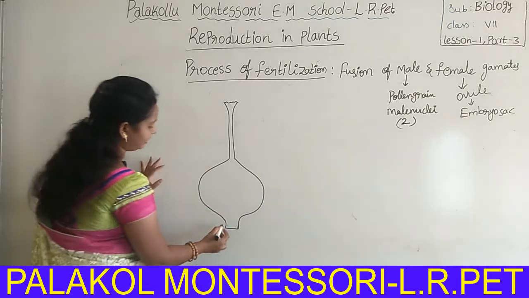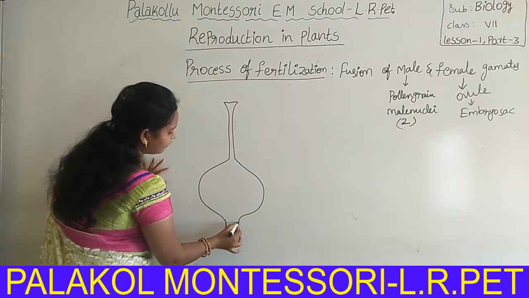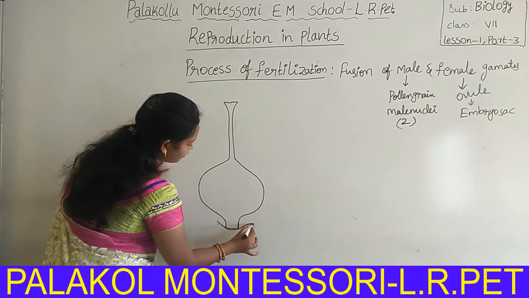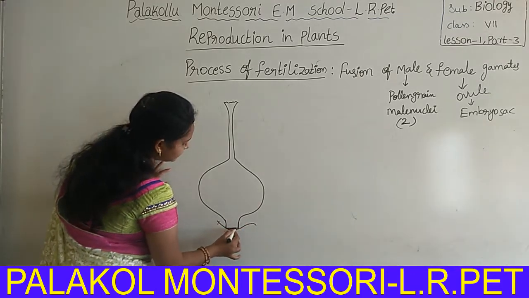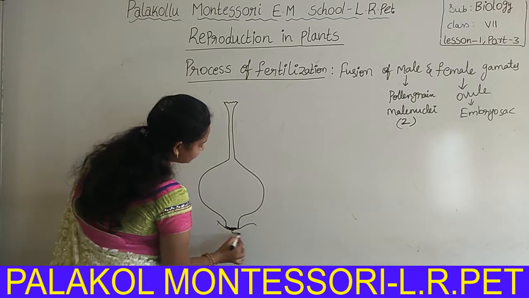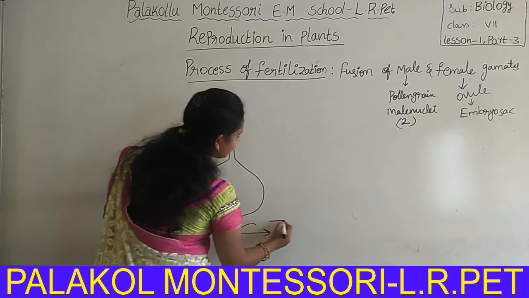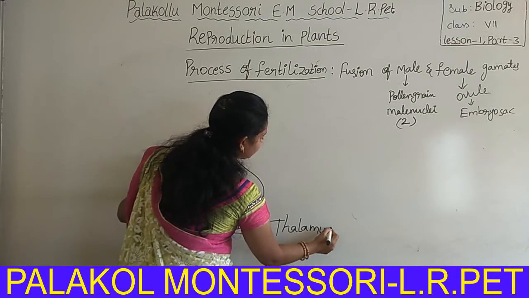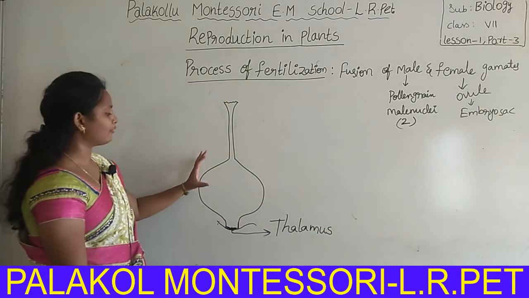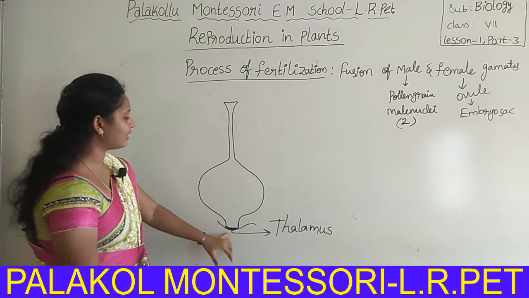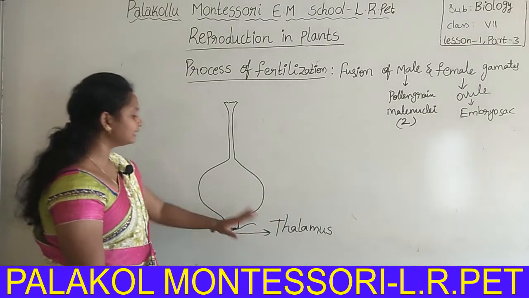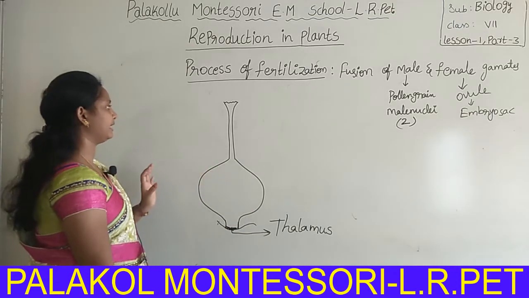Inside the flower, the position where the ovary is situated is called the thalamus. On the thalamus the ovary is located.